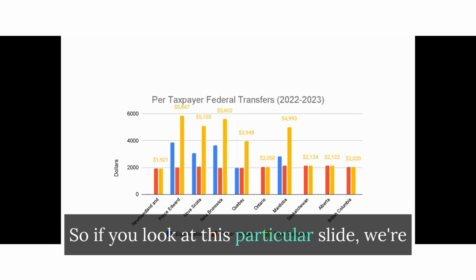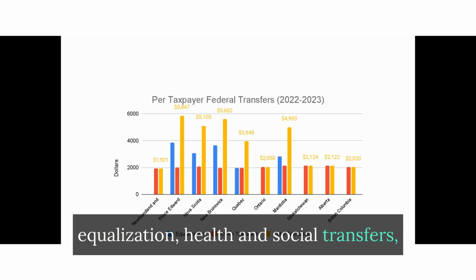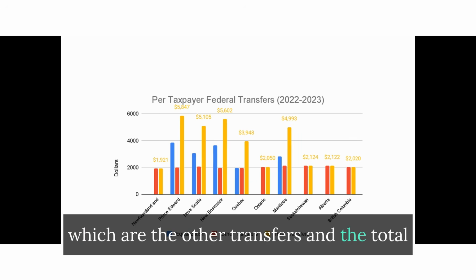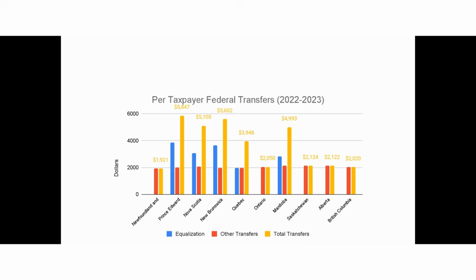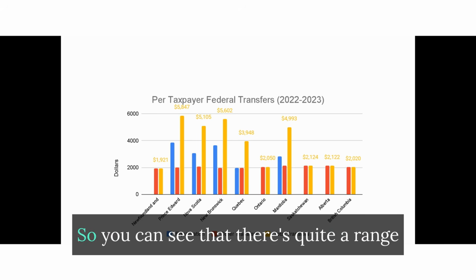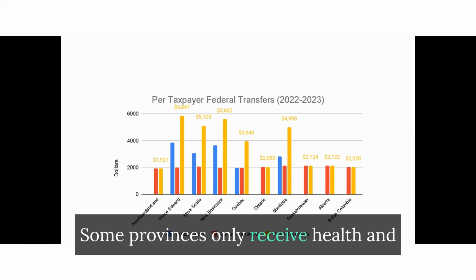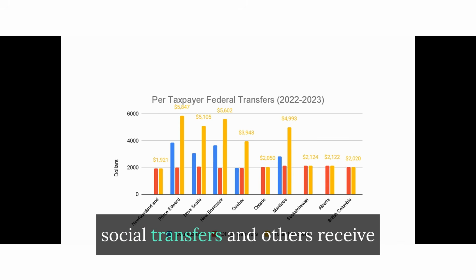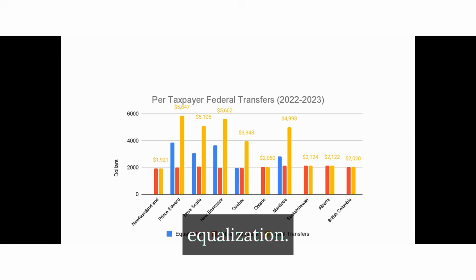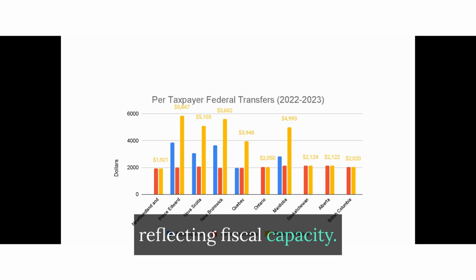So if you look at this particular slide, we're now showing the differences in equalization, health and social transfers, which are the other transfers, and the total of the two transfers by province. The transfers are quantified at the per taxpayer level, as this is the level at which the taxes are collected. So you can see that there's quite a range of things going on. Some provinces only receive health and social transfers, and others receive equalization. And equalization is dubiously described as reflecting fiscal capacity.